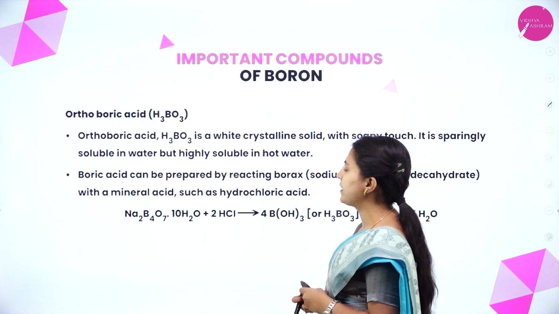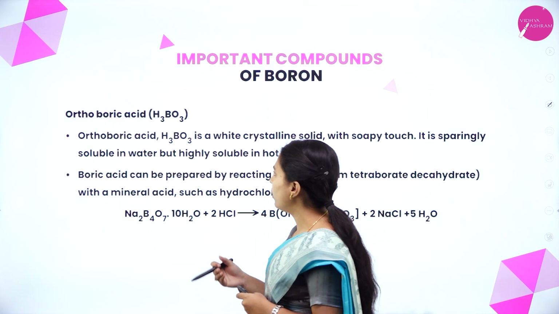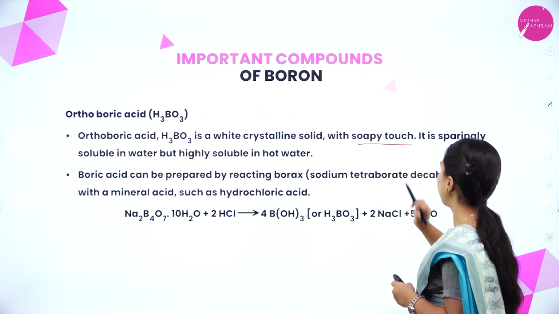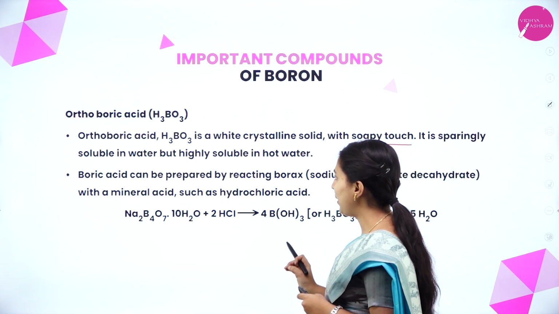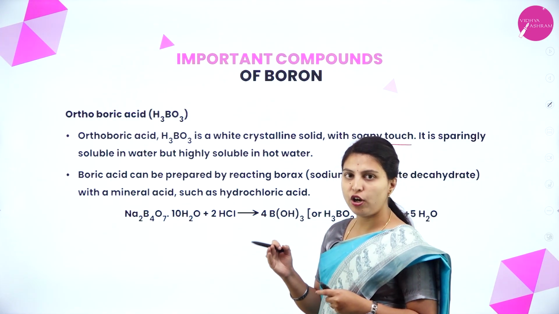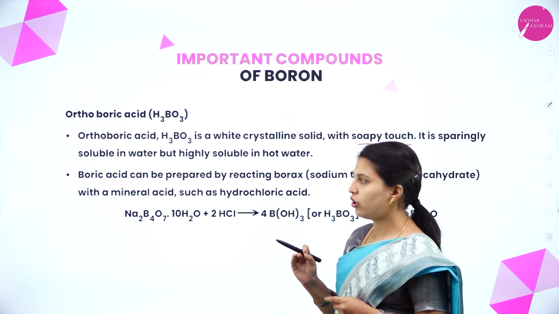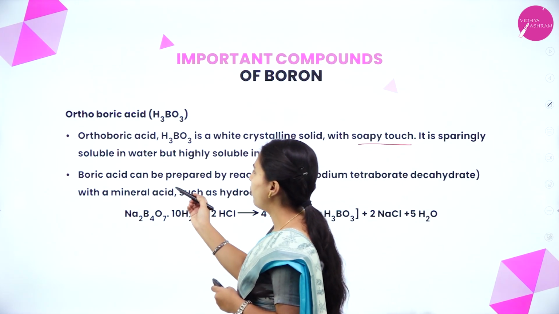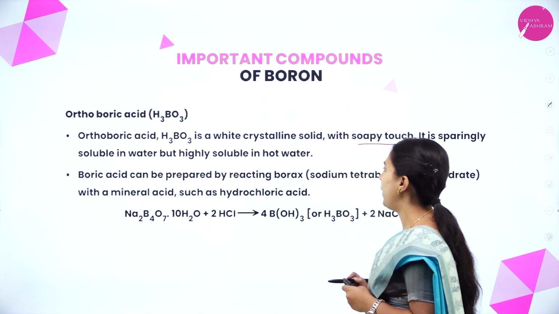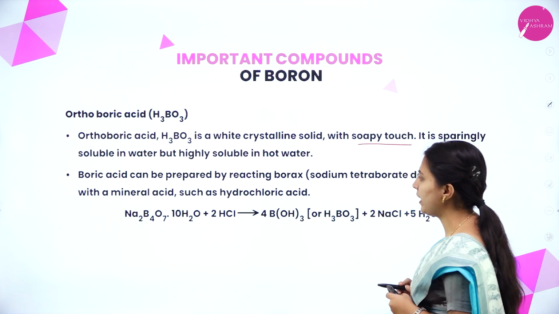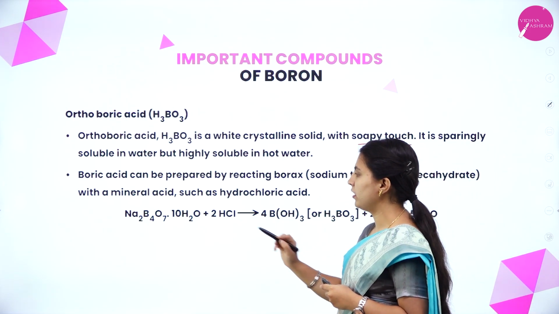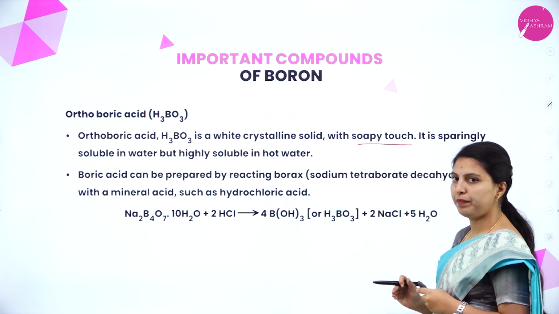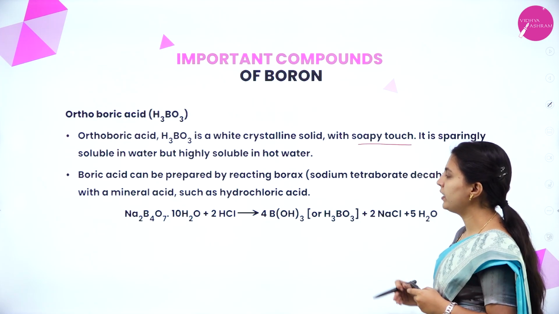Next, orthoboric acid, H3BO3. Orthoboric acid is a white crystalline solid with a soapy touch. It is sparingly soluble in water but highly soluble in hot water. Boric acid can be prepared by reacting borax with a mineral acid such as hydrochloric acid. Borax treated with hydrochloric acid gives orthoboric acid, and NaCl and water are liberated.